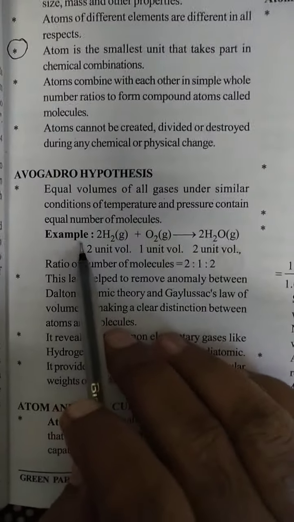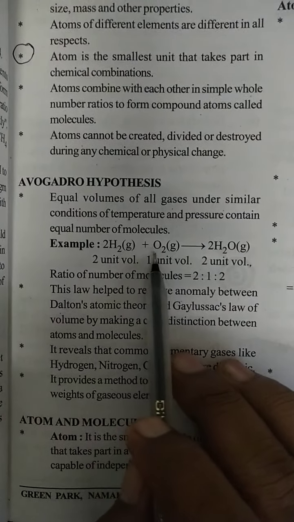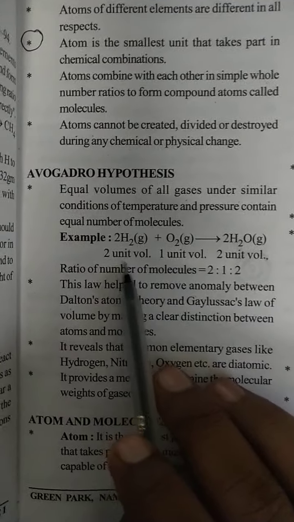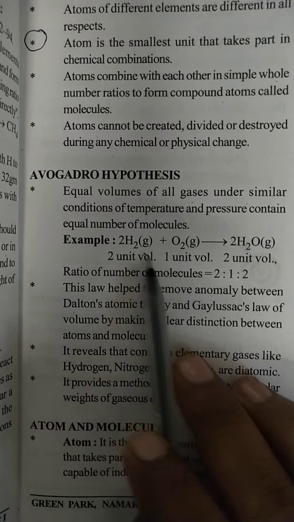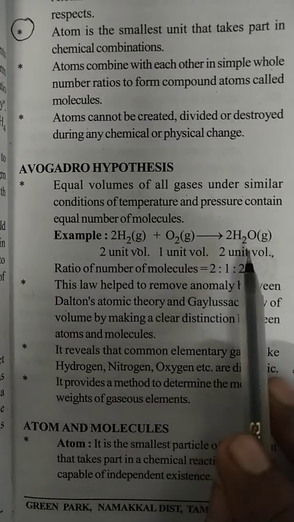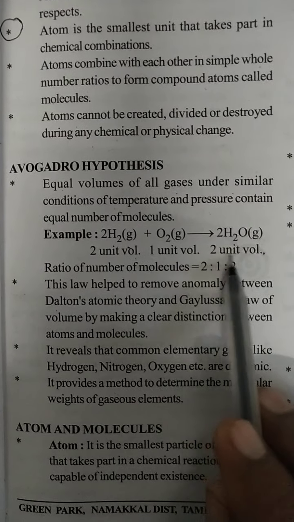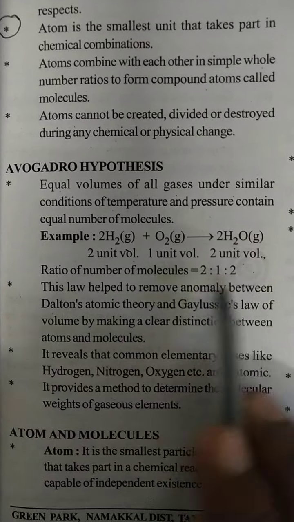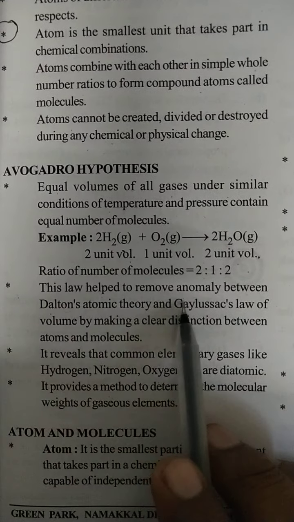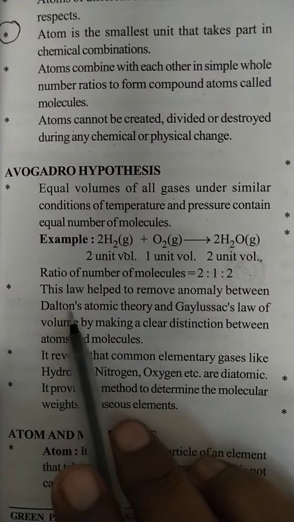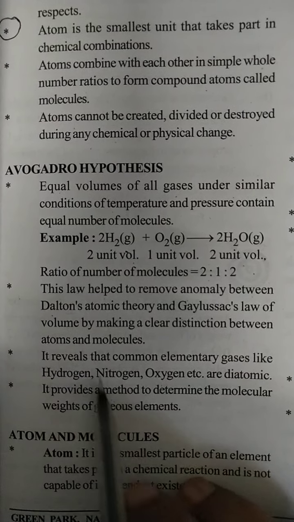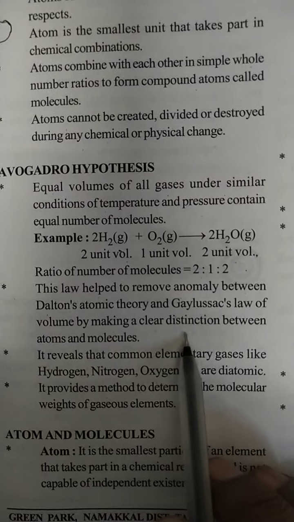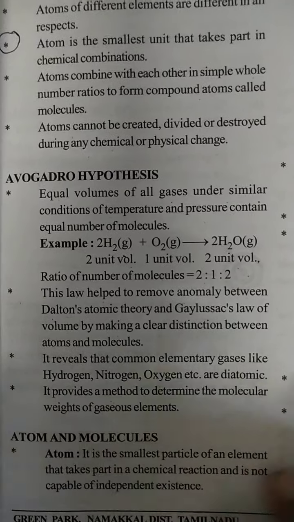See here, for example, 2H2 plus O2 gives water. 2 unit volume of hydrogen and 1 unit volume of oxygen form 2 unit volume of water. The ratio of the number of molecules is 2:1:2. So this law helped to remove the anomaly between Dalton's atomic theory and Gay-Lussac's law of volumes by making a clear distinction between atoms and molecules.